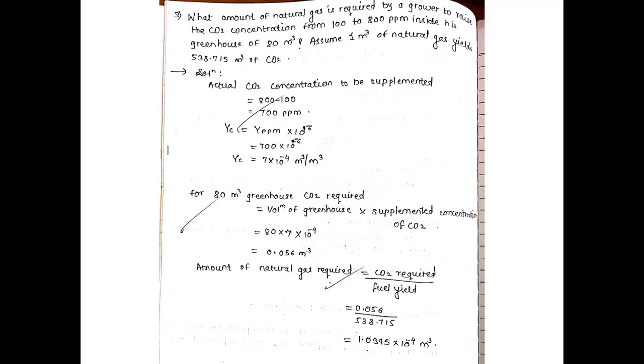Amount of natural gas required is equal to CO2 required upon fuel rate, that is 0.056 upon 538.715, which is equal to 1.0395 into 10 raised to minus 4 meter cube. This is the amount of natural gas required by the grower. Okay, so this was about the CO2 required problems. Thank you.